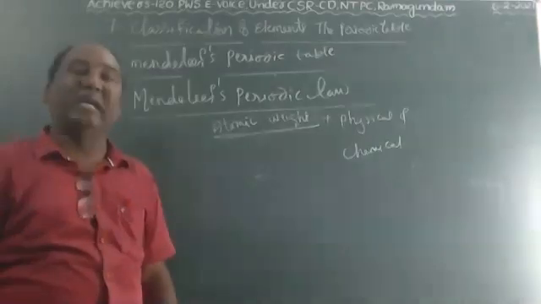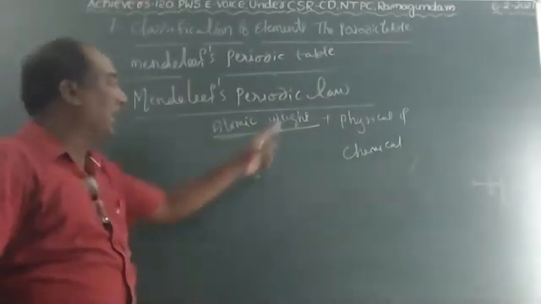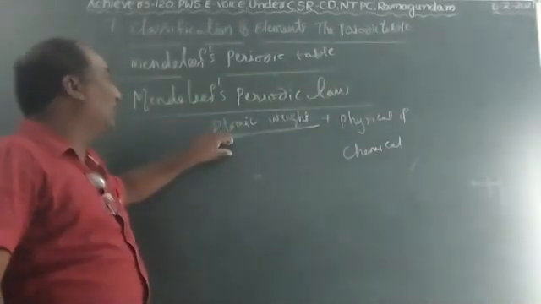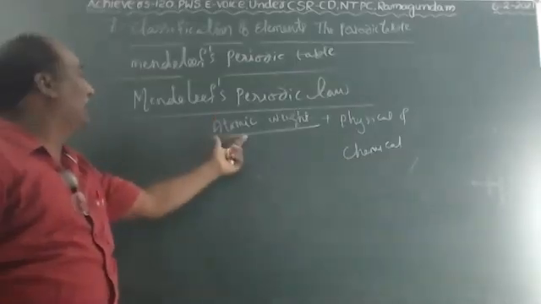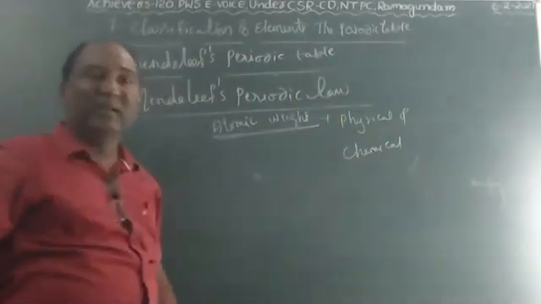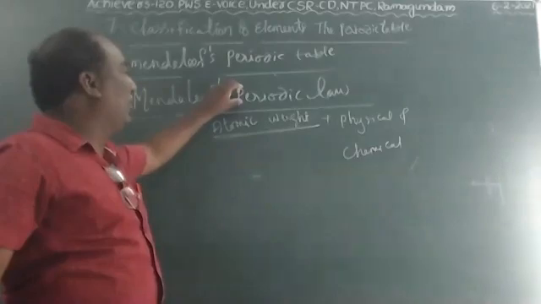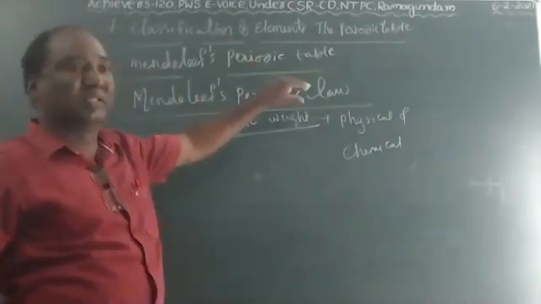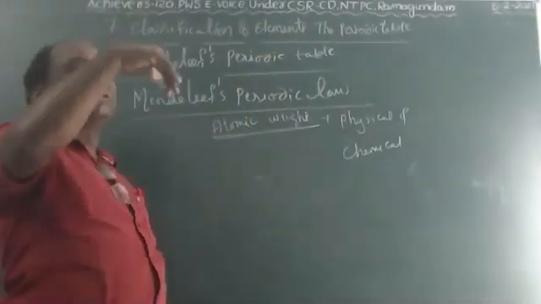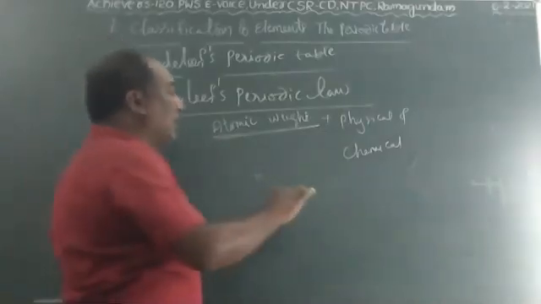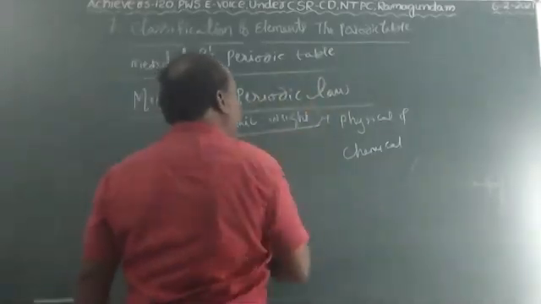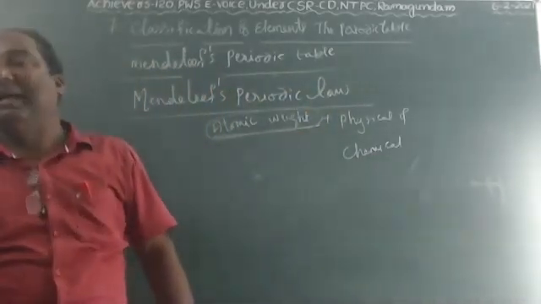Very important: the physical and chemical properties of elements are periodic functions of their atomic weight. Because Mendeleev's periodic table is based on atomic weight. By the atomic weight only, Mendeleev constructed the periodic table. The periodic table consists of elements, and every element has physical and chemical properties. Combining all this, we can state the periodic law: the physical and chemical properties of elements are periodic functions of their atomic weight. It is called Mendeleev's periodic law.